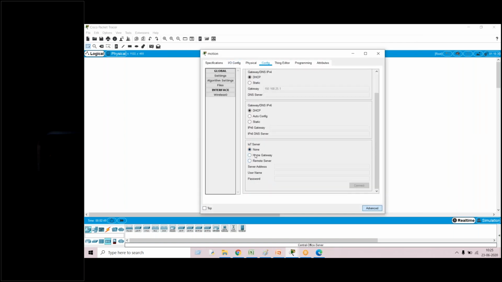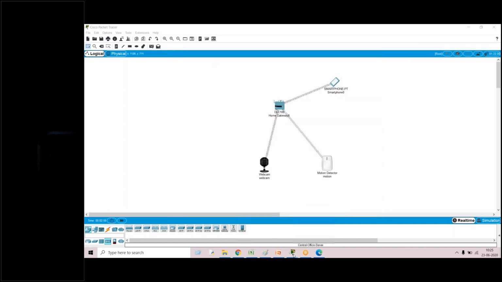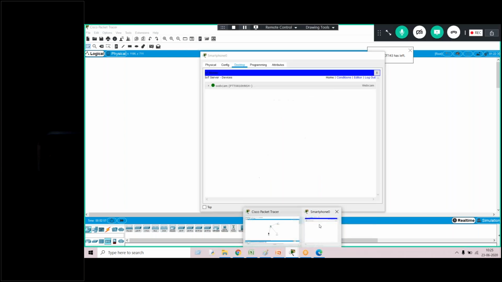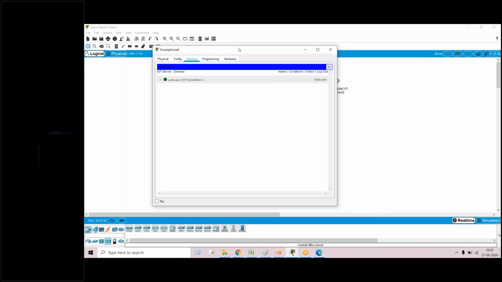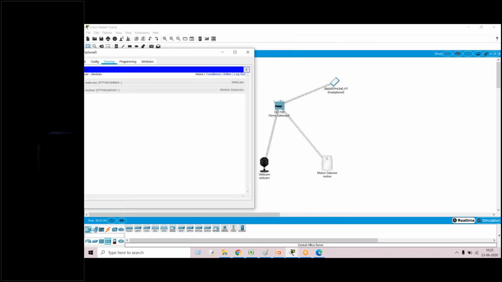Simultaneously, go to the motion detector, configuration, IoT server, home gateway. Now we can see the webcam is registered and the motion detector is registered.